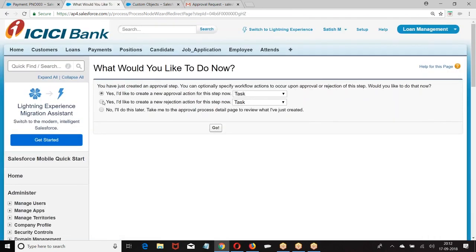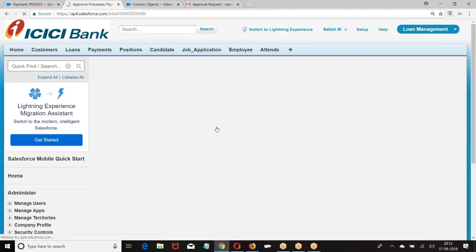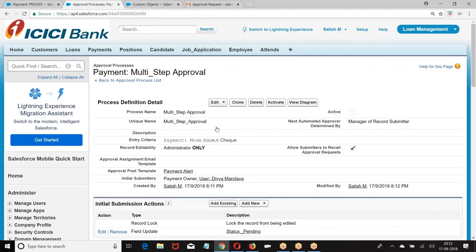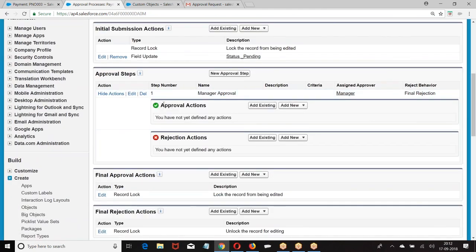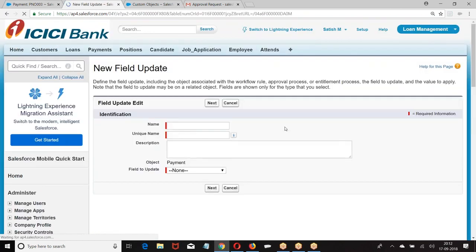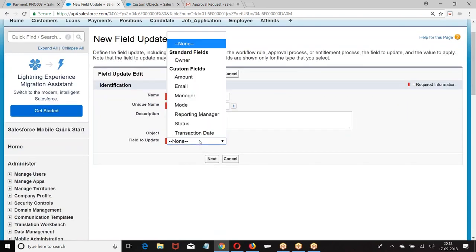When Divya submits, Divya's manager can approve the record or reject the record. It is her manager's choice. So, if Divya's manager approves, what is the action? Rejects, what is the action? Approves, field update. Manager approved.